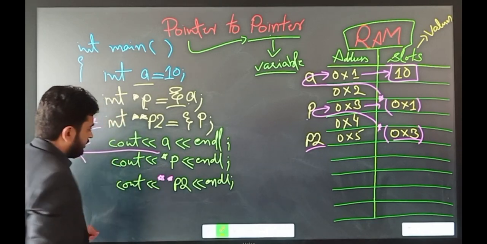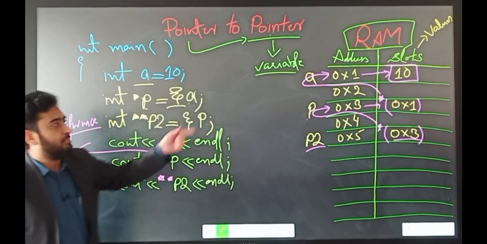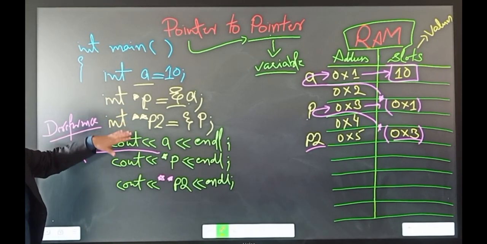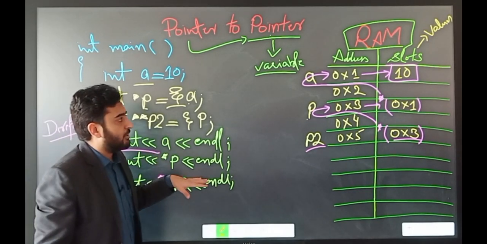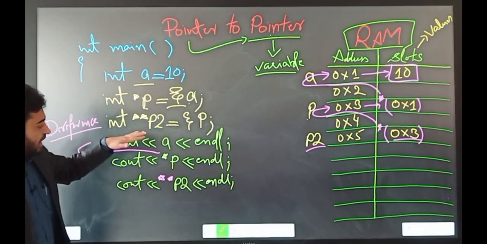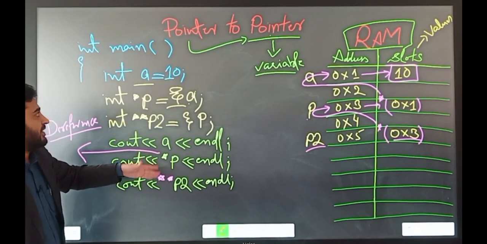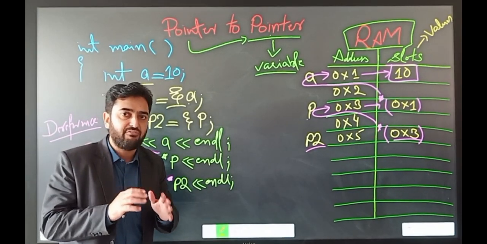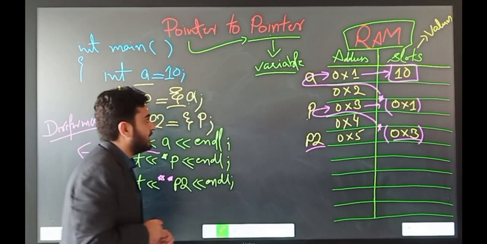So through this concept, we can print the value of A, which is 10. This is how we can declare a double pointer to a pointer, and then a pointer to a variable, and then we can utilize all these three variables to print the actual value of the variable.